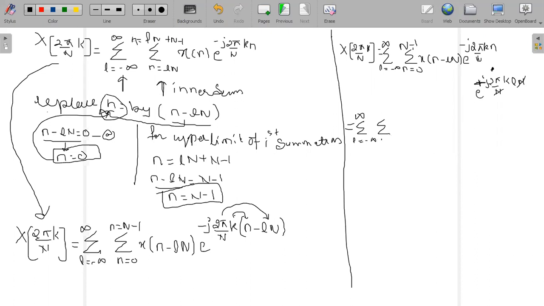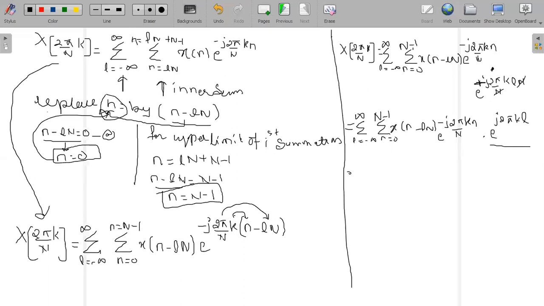The second summation is for n varying from 0 to n minus 1, x of n minus ln, then e raised to minus j 2 pi divided by n into kn, multiplied by another exponential, e raised to plus j 2 pi k into l. Now this last exponential is equal to 1 always.